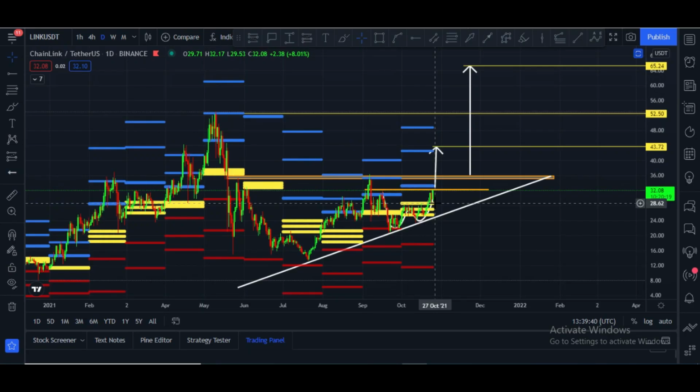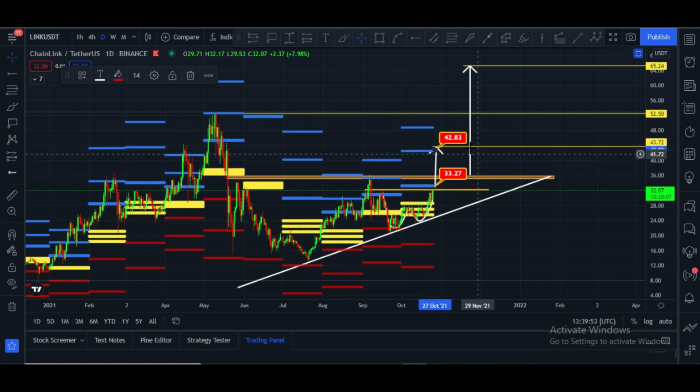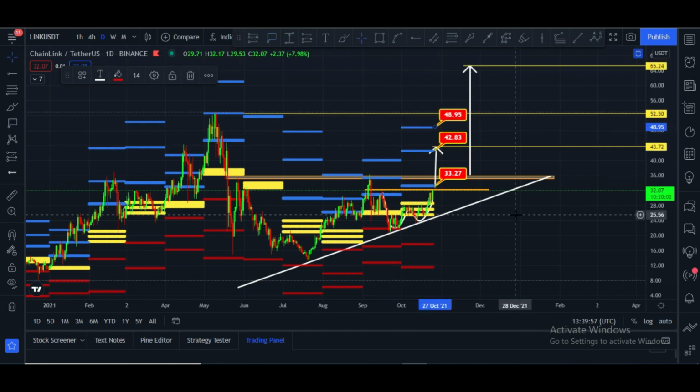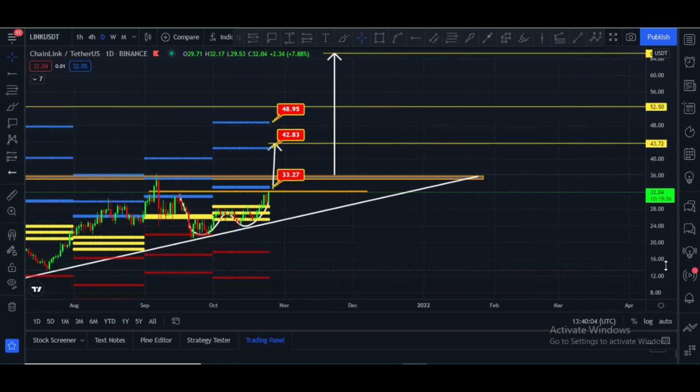That means it has to hit these targets. This blue line is the first bullish target, monthly CPR bullish target 1. Monthly CPR bullish target 2 is $42. Monthly CPR bullish target 3 is $48. These are the targets. Now let me please zoom in and show you how it is possible.